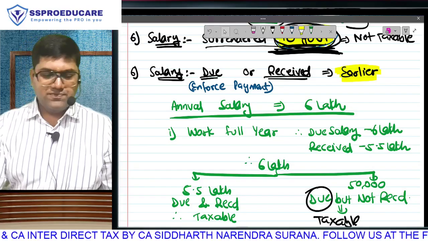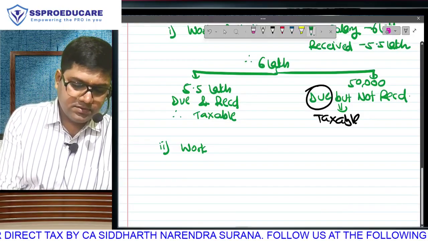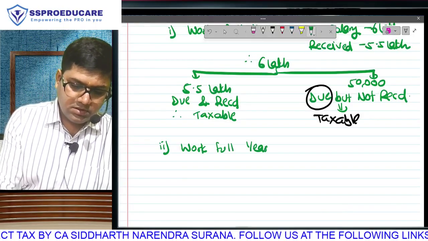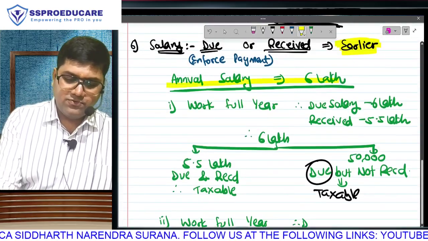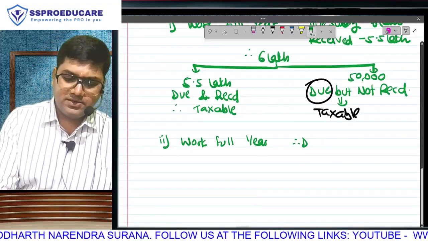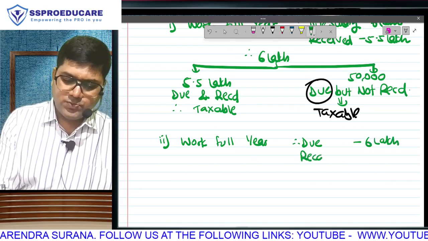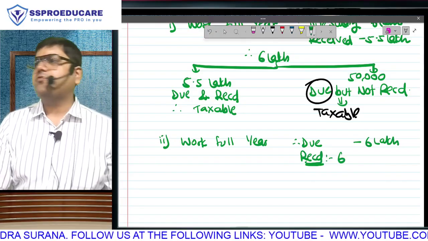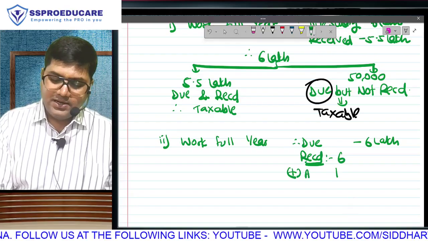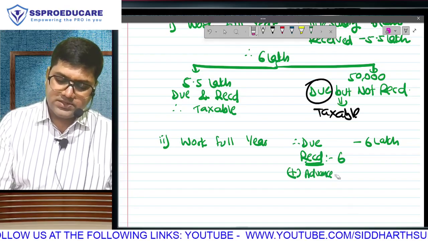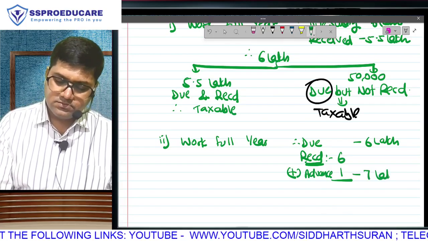Is this clear? Wait, I have one more example for this. Supposing I work full year. Now what is my due salary? This top line is common for both examples. What is my due salary? 6 lakh. During the year I was progressively receiving my payment. I have actually received full 6 lakh. Plus now I tell my employer, sir, I am in need of funds. Kindly give me an advance of rupees 1 lakh. This year give me total salary of 7 lakh.